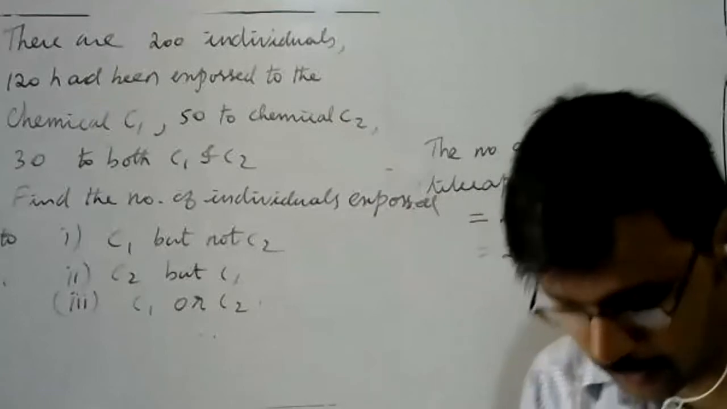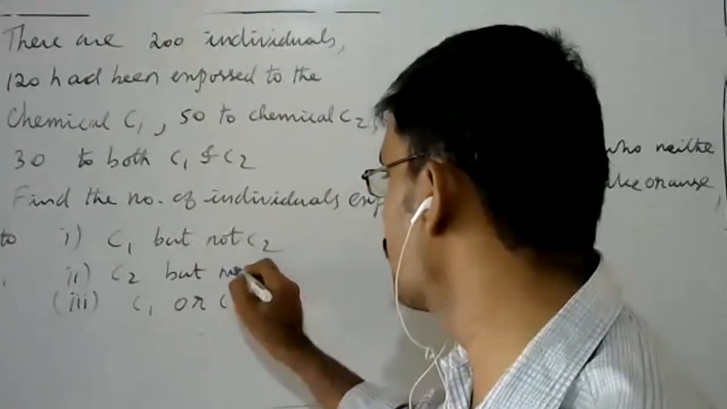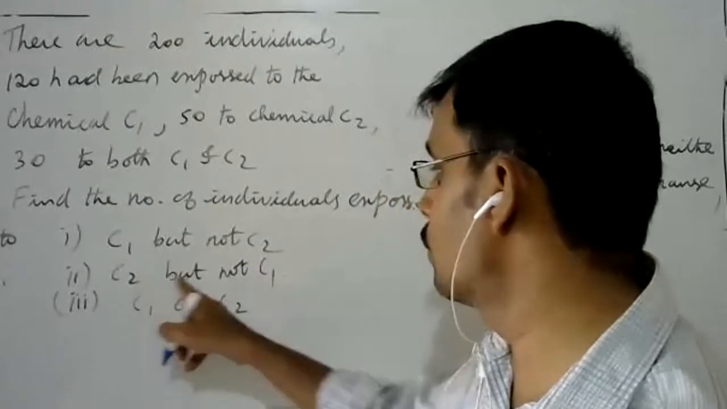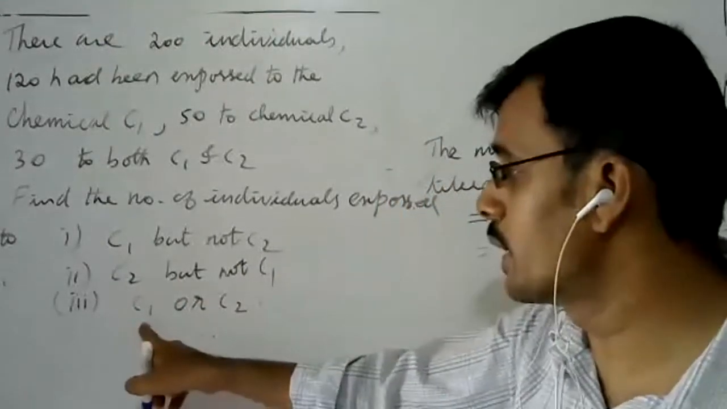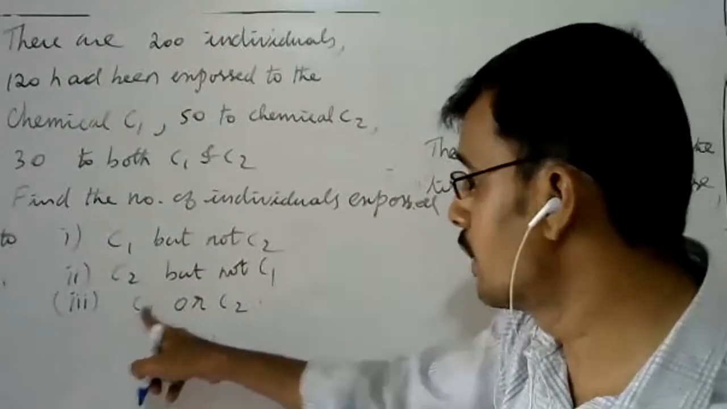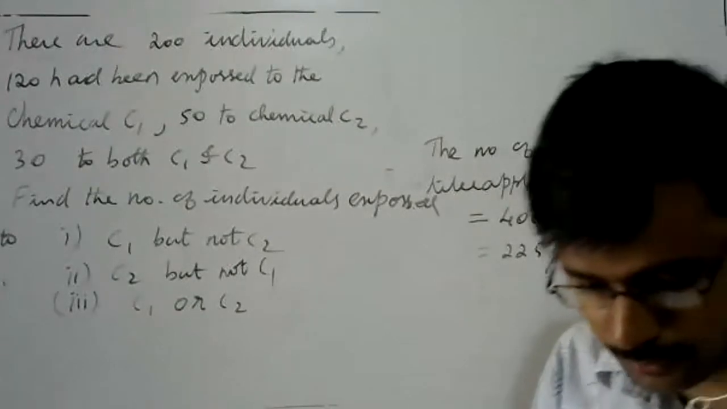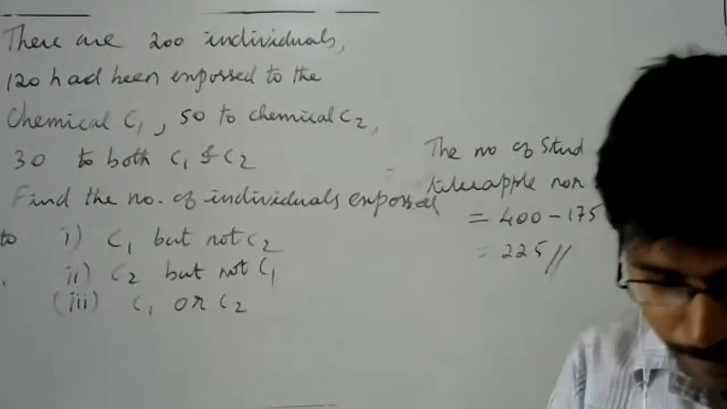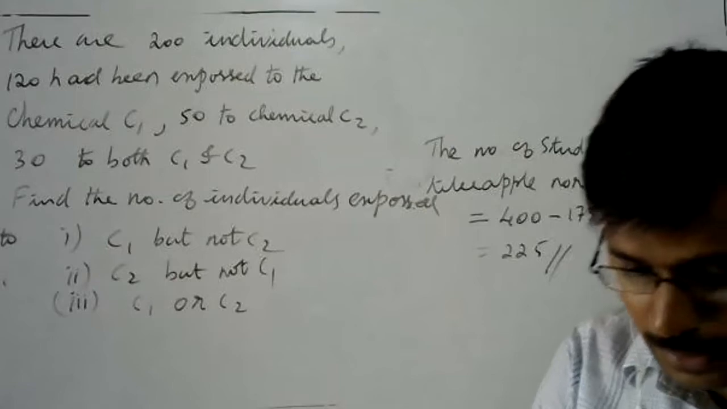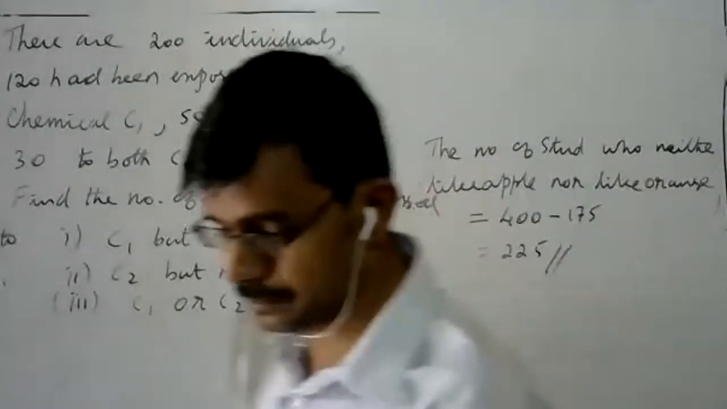Look at the question. C1 but not C2. C2 but not C1. And the third one is, find the number of individuals exposed to C1 or C2. These are the questions. How to answer this question? First of all, let us take the set. What is my set? C1.